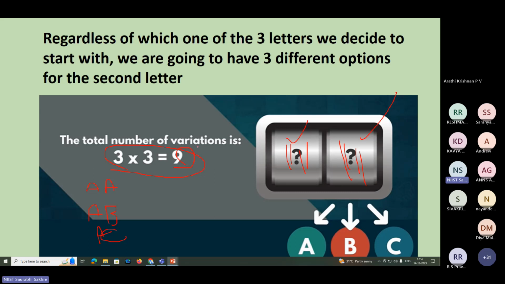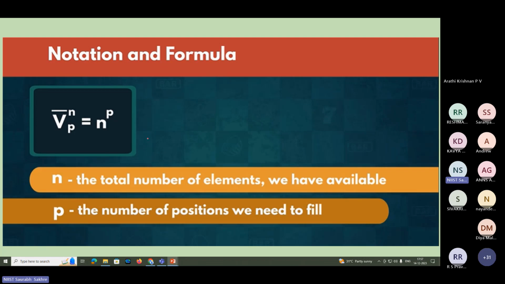So how do we write it as a mathematical formula? Simply we put the notation and formula here. V bar n p equals n raised to the power p, where n is the total number of elements available and p is the number of positions we need to fill. In our case, the total number of elements available was 3, A, B, and C, and the number of positions we need to fill was 2. So 3 squared is 3 into 3, which equals 9. So V bar n p equals n to the power p. This is variations with repetition.